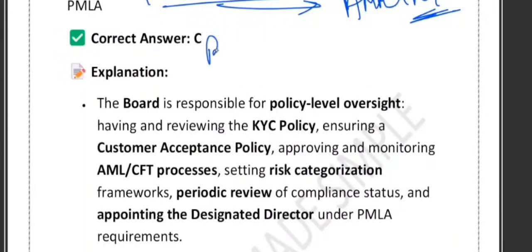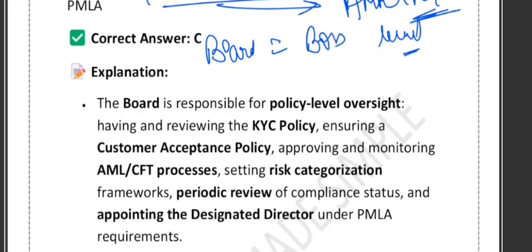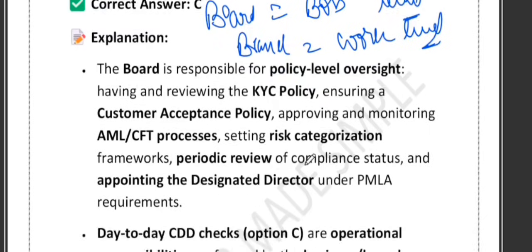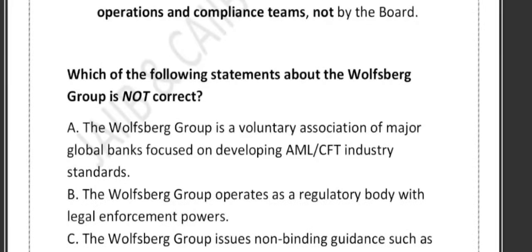So one way you can remember it like this: board is the boss level job. They make policy, they approve the framework, they appoint key roles. But branch is the work level. Board is the boss level, branch is the work level. Branch is just the daily CDD check and customer handling. So just remember, if it happens daily, then it is never the board's job, right? Whatever is happening daily, it is never the board's job. This way you can eliminate the option.